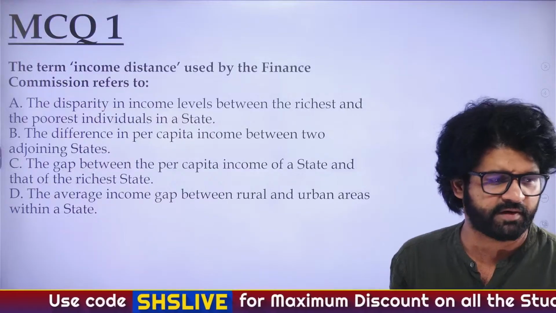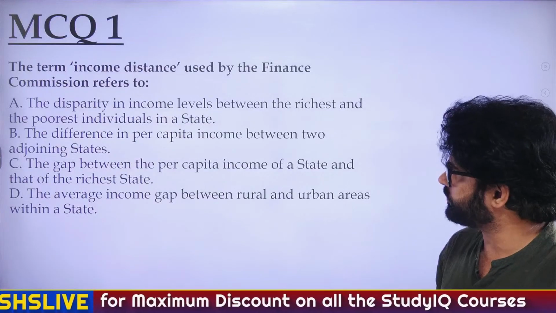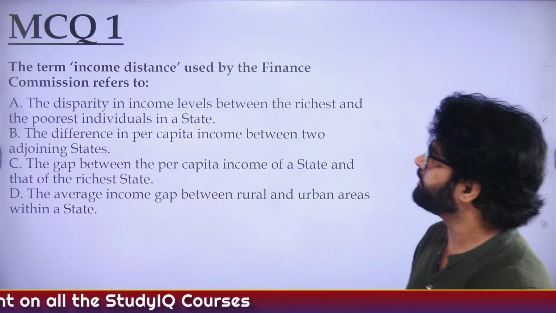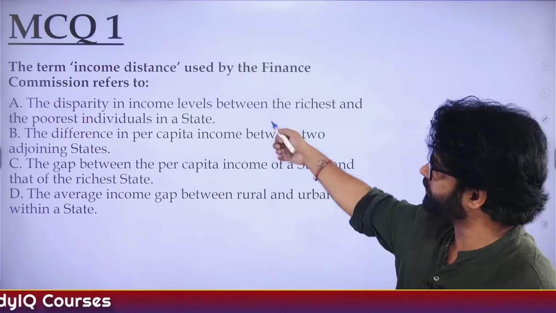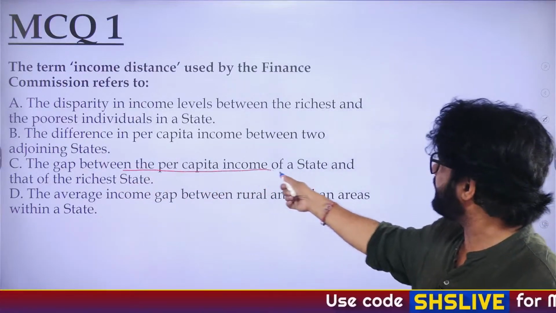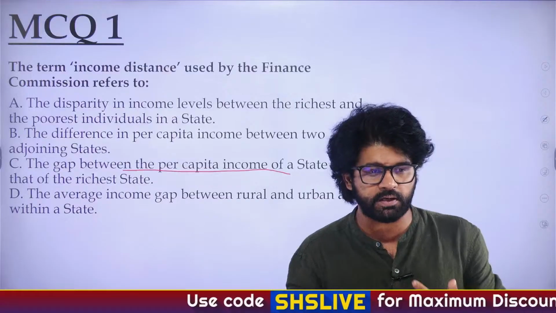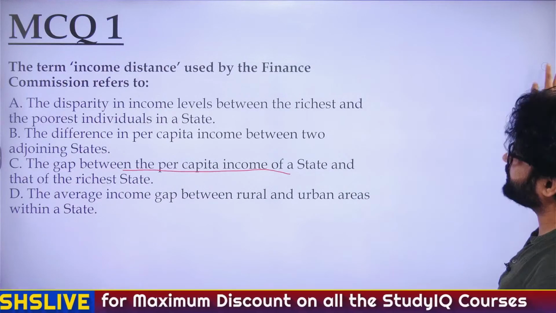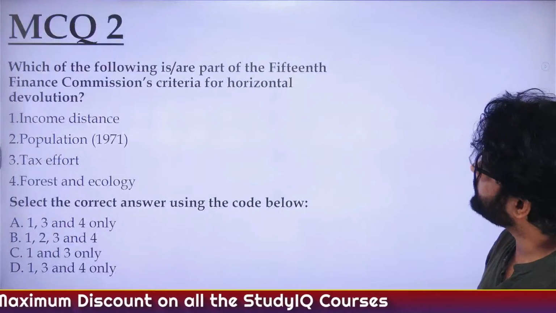So the answer, as Ravi has stated, Ravi is always one of the fastest, if not the fastest, when it comes to answering questions. The answer is C. You can get confused, but you have to choose the best possible option. So the gap between per capita income of a state and that of the richest state. Very good, Ravi, Mamta and Shashmita. So MCQ 2.